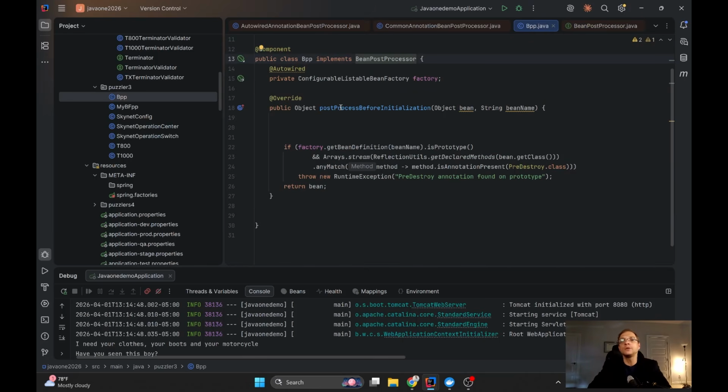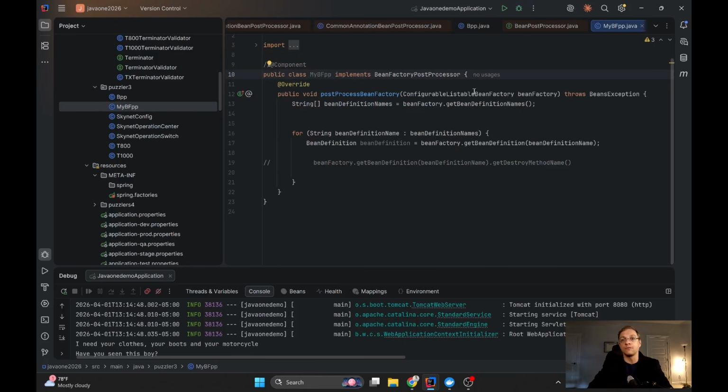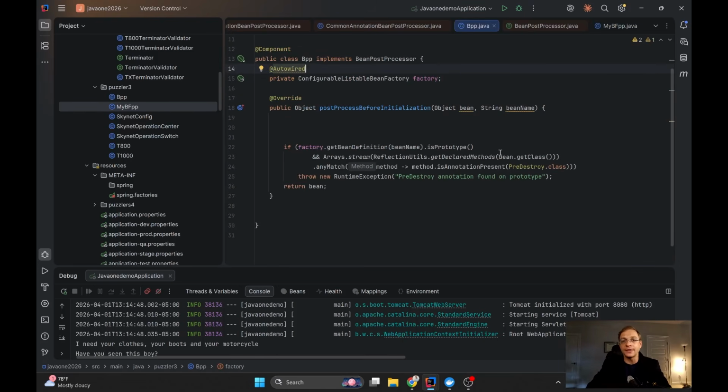So what do I have here? First of all, I can inject into my bean post processor any additional Spring mechanism. For example, I want to inject the same configurable listable bean factory. Wow, I said it. Which I got here. Remember, configurable listable bean factory. So I have the same option to take the bean definition if I need. And actually, I use it in order to take the bean definition by its name. You see, I have the name of the bean I'm configuring now. So actually I have 2 parameters in the method I need to override. The bean I'm configuring now and its name.